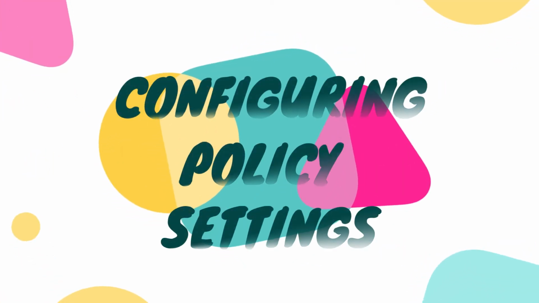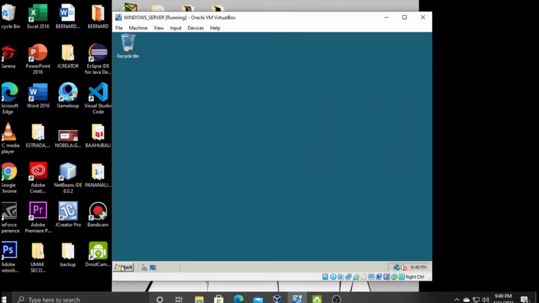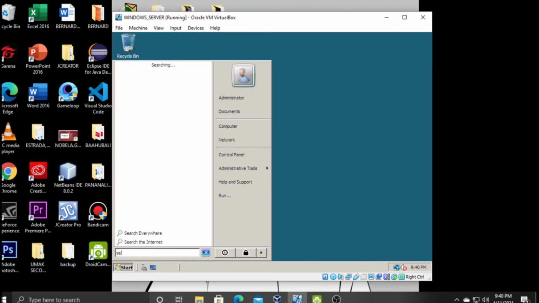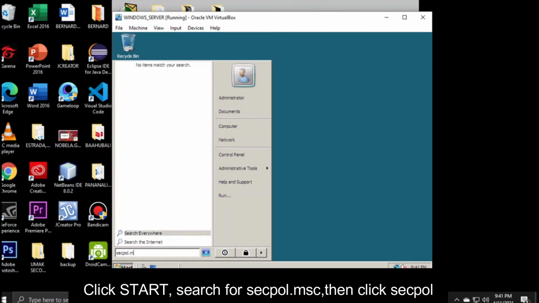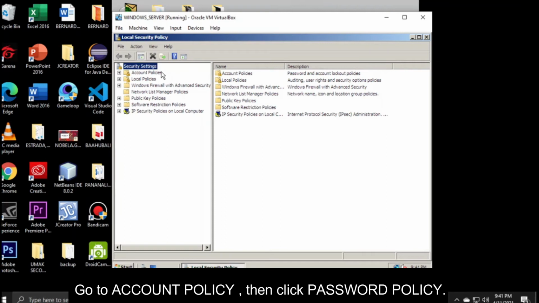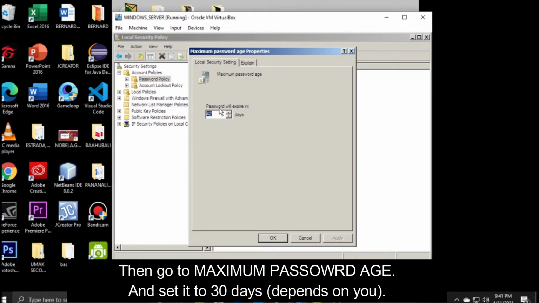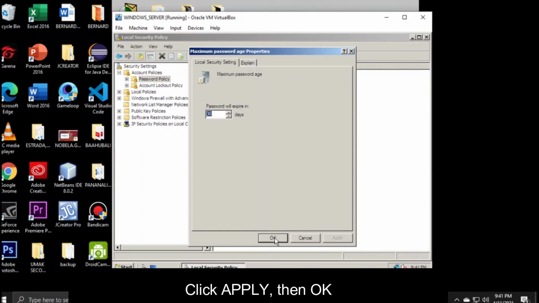Configuring the policy settings. Click Start. Search for secpol.msc. Then click secpol. Go to Account Policy. Then click Password Policy. Then go to Maximum Password Age and set it to 30. Then click Apply, then OK.